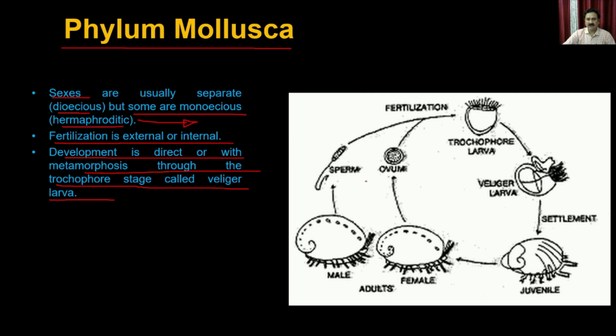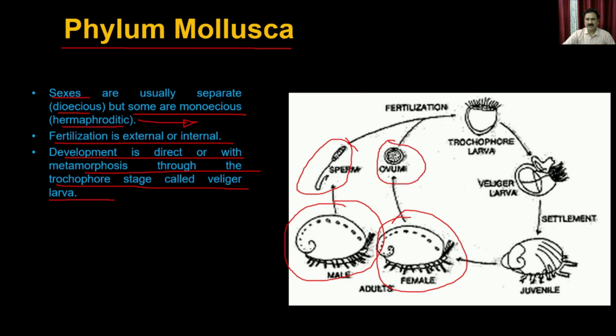So you can see here that you have two organisms, one male and one female. So these are the dioecious plants, dioecious animals. The male is throwing the sperms and the ovum is released by the females, and then there will be an external fertilization, and after the fertilization it is going to form the larva. Then this larva will go through the developmental stages, and ultimately it is going to form the adults.